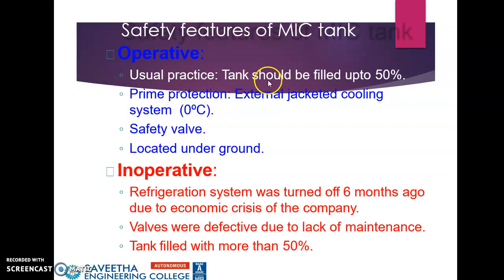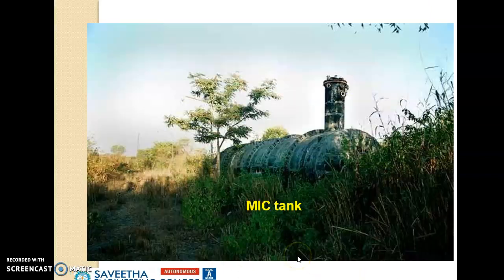The usual practice is that the tank should be filled up to 50%, with prime protection by an external jacketed cooling system at 0 degrees Celsius, and safety valves located underground. But the inoperative refrigeration system was turned off 6 months ago due to the economic crisis of the company. Valves were defective due to the lack of maintenance, and the tank was filled with more than 50%.